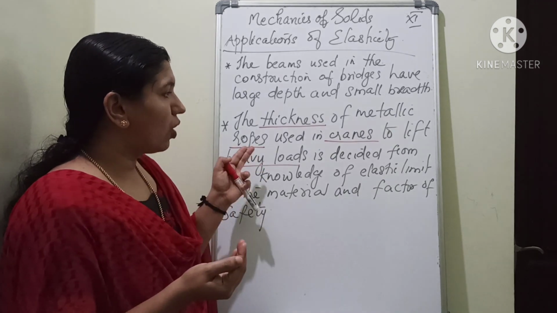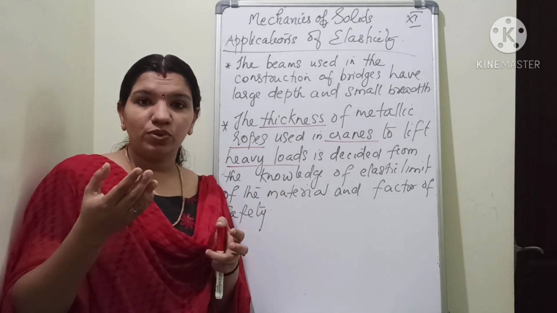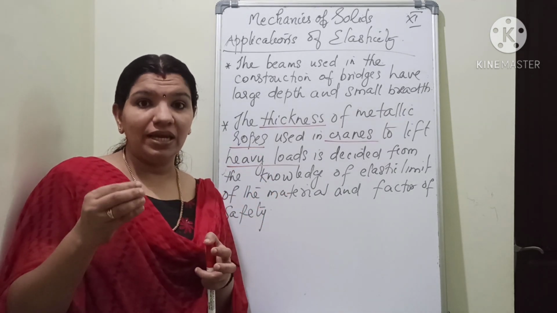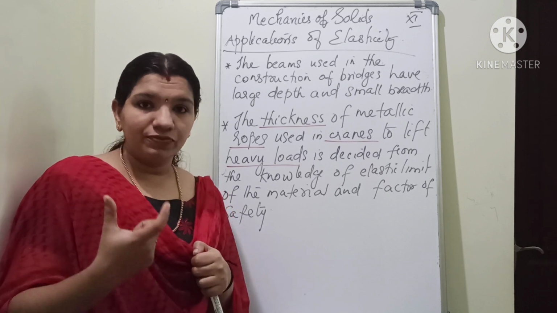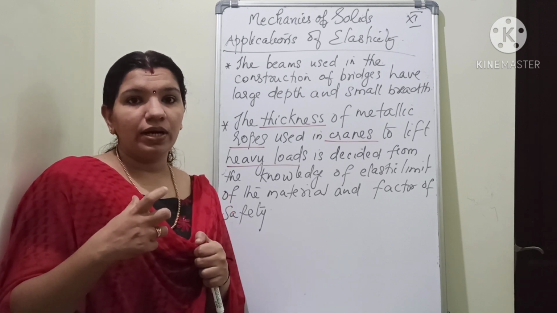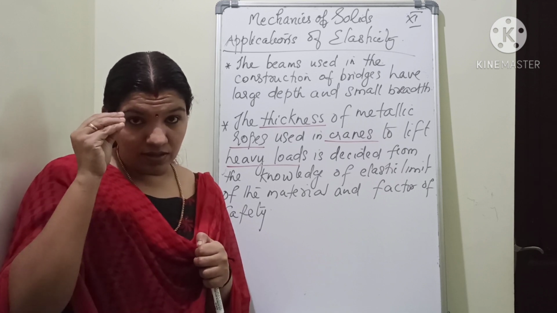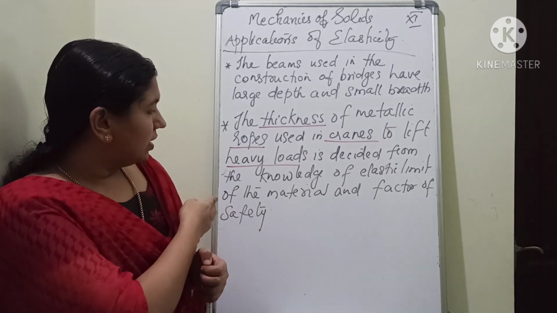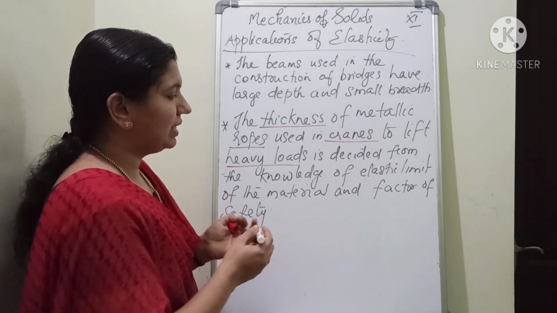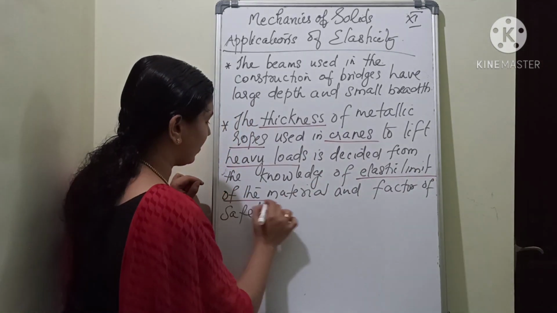The metallic ropes. Because the ropes used in cranes should be in such a way that they should be able to lift heavy loads. Okay, for lifting heavy loads, what does it need? Its safety is a very important factor there. So the elastic limit of the material is noted and manufactured.